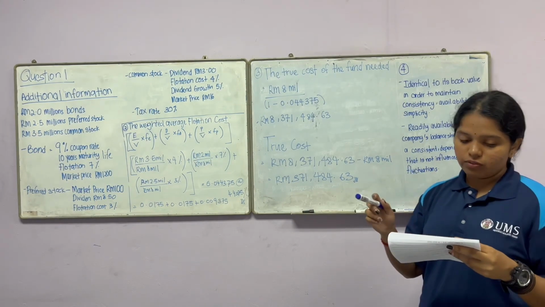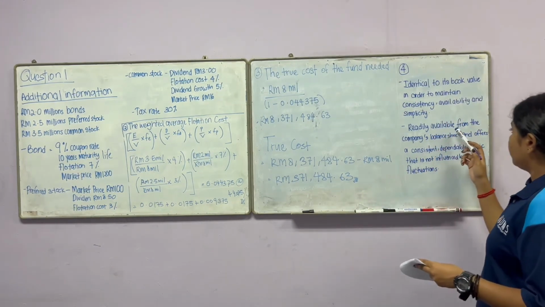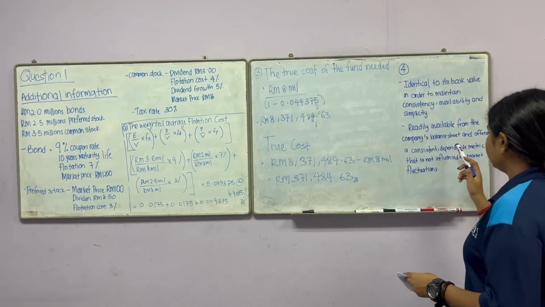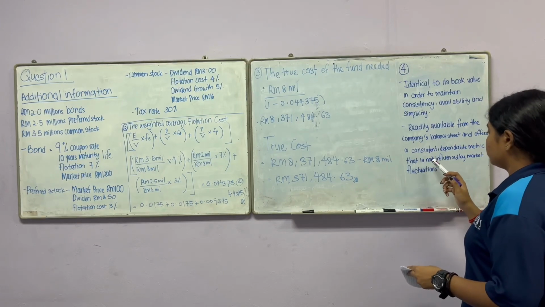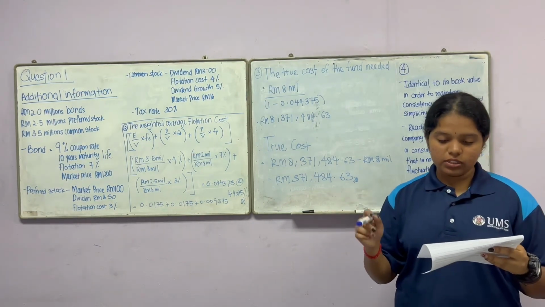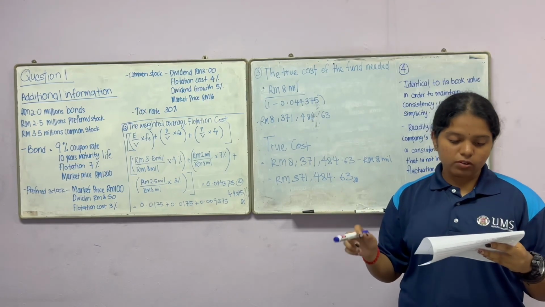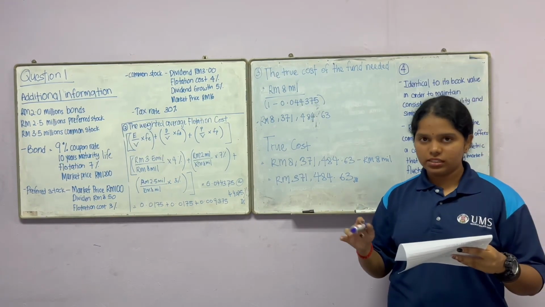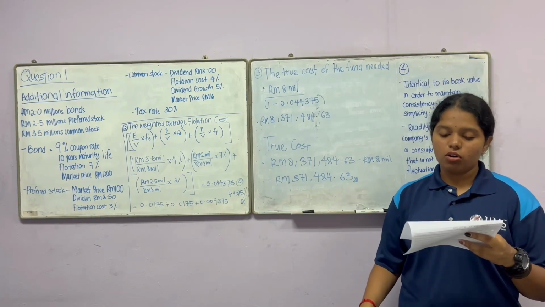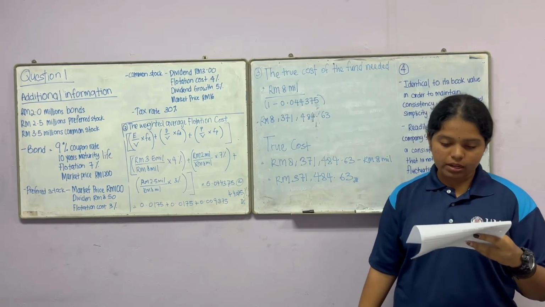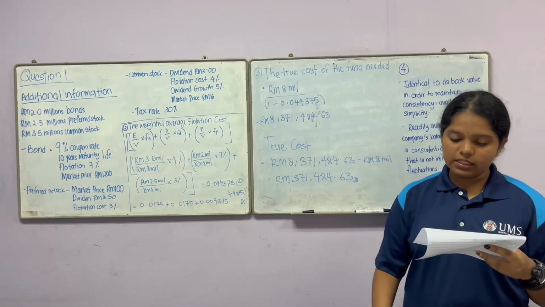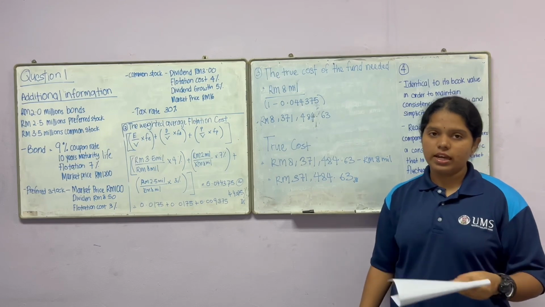The book value of the debt is readily available from the company's balance sheet and offers a consistent, dependable metric that is not influenced by market fluctuation. This assumption ensures practicality and comparability across financial statements, particularly when market data is missing or for long-term debt where the difference between market value and book value is minimal. It facilitates financial analysis and reporting.